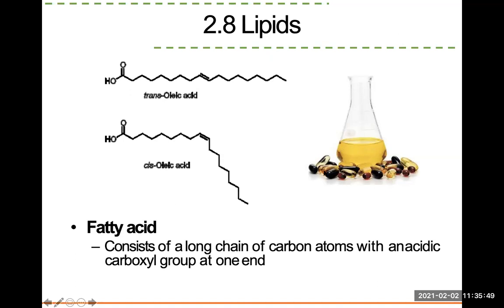So fish oil, these are some fish oil capsules there. And then there are trans fats, and then these are different structures. Now I'm going to ask you different structures, cis or trans.